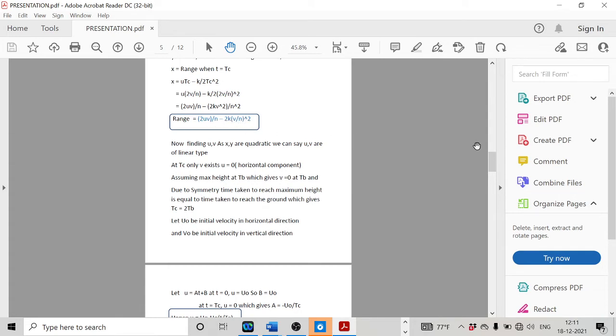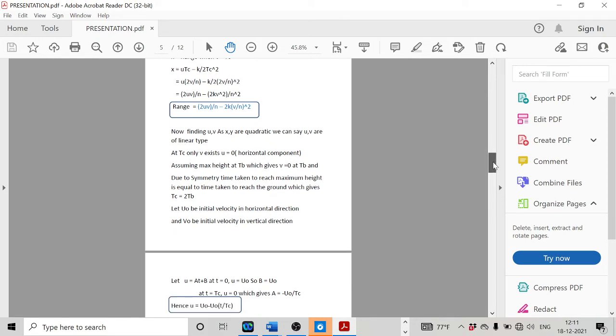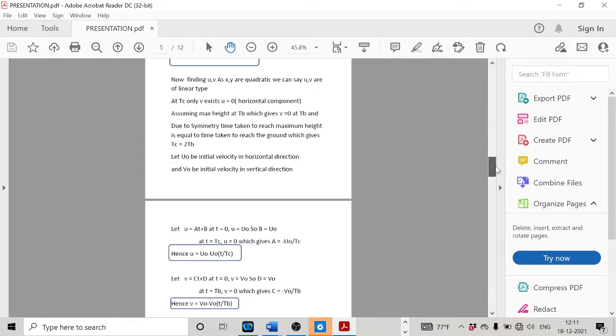Now, before moving further, we thought of obtaining the expressions for u and v, which are horizontal velocity as well as vertical velocity. So here several assumptions were made. The first assumption is that during the rocket launch, the burnout situation occurs when the rocket reaches the highest point. The second assumption is that when the rocket lands on the ground, it lands vertically such that the horizontal velocity is 0. And due to symmetry, the total time for the launch was taken as twice the burnout time. These were the assumptions.